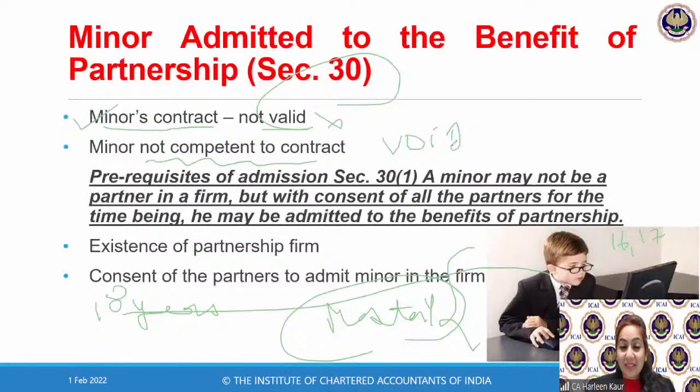The minor's contract is not valid. So we all agree that, ma'am, a contract with a minor is void. So anyone remember the name of the leading case law which says under the Indian Contract Act that any contract with a minor is void? In fact, it's void ab initio. Let me see who names the case law first.